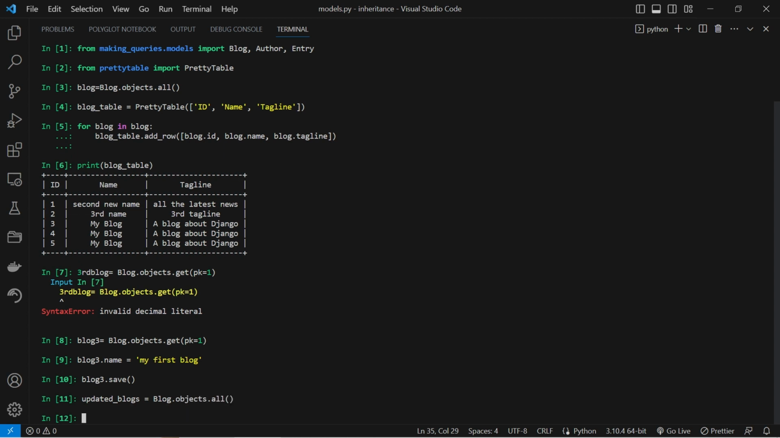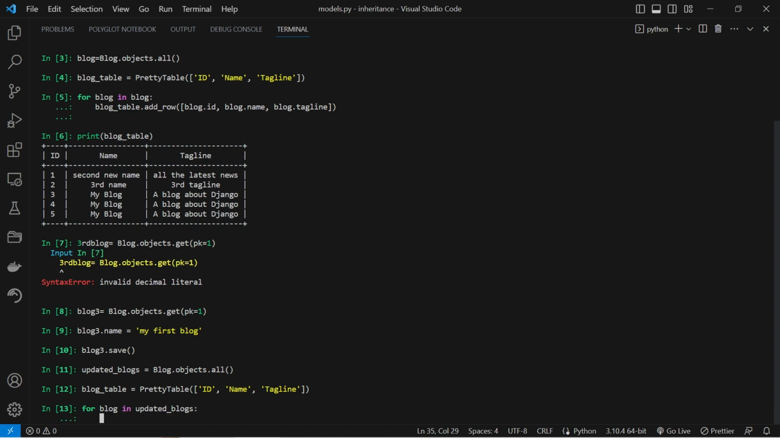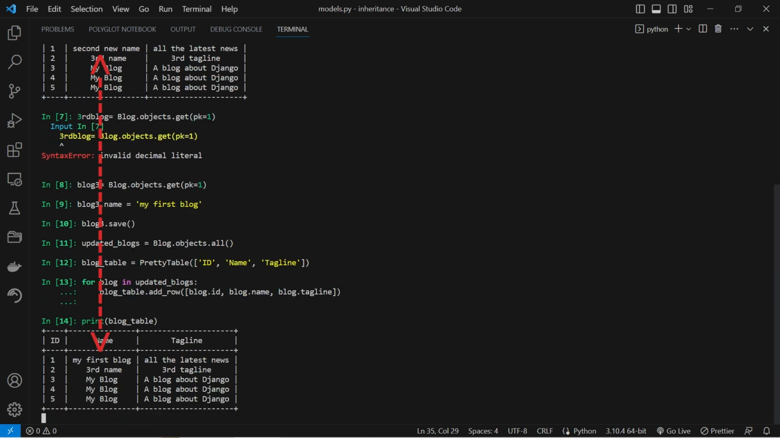In essence, the code snippet ensures that modifications are applied exclusively to the first object within the collection of blog objects in the database. Through this methodical process, the name attribute of the chosen blog object undergoes transformation, and the revised information is seamlessly saved back into the database using the save method. As you can see, our name was changed successfully.